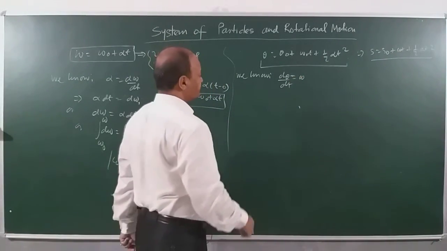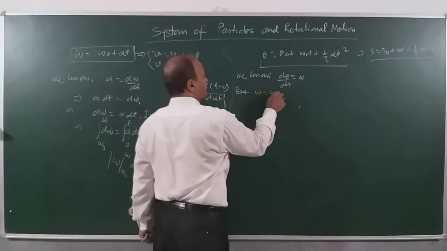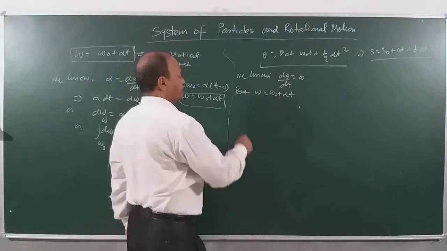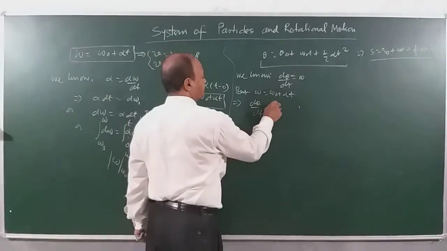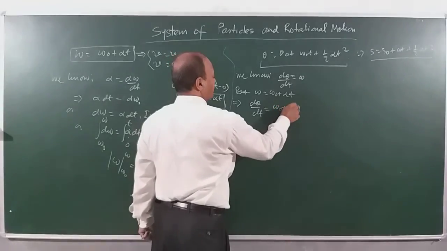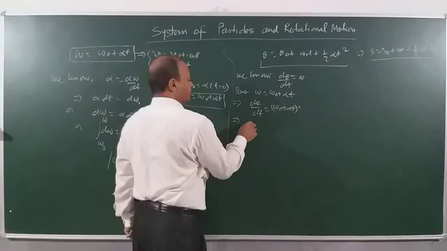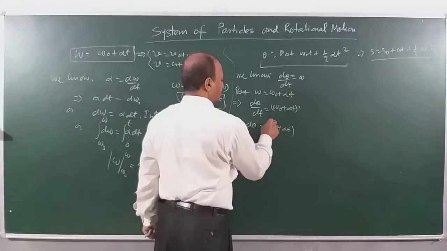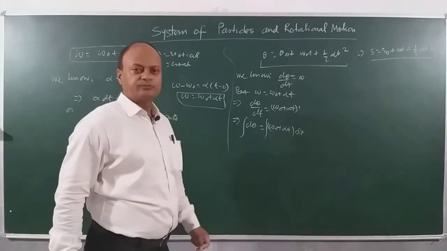Clear? But we derived that omega equals omega naught plus alpha t. That means d theta by dt is equal to omega naught plus alpha t. If you cross multiply, then d theta becomes omega naught plus alpha t dt, and just integrate both sides.